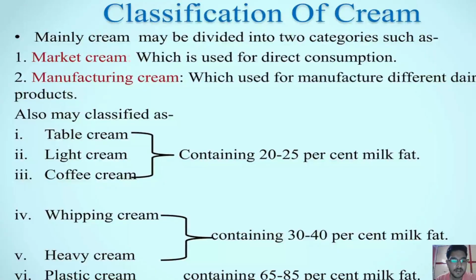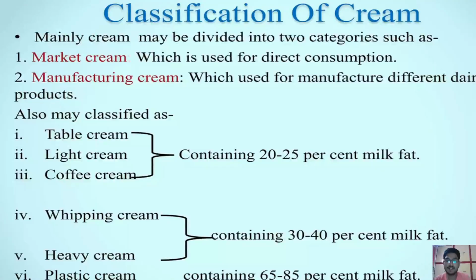When we move forward, we find whipping cream and heavy cream. These types of cream contain 30 to 40% of the milk fat. And when we move towards the plastic cream, this contains 65 to 85% of the milk fat. And remember that when we prepare butter from cream by the creamery butter method, which is mainly used in the industry, or in the pre-stratification method, the cream we generally use is of 30 to 35% milk fat, which belongs to the heavy cream or whipping cream category.